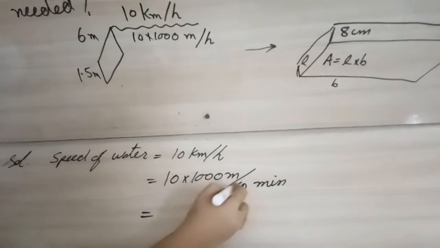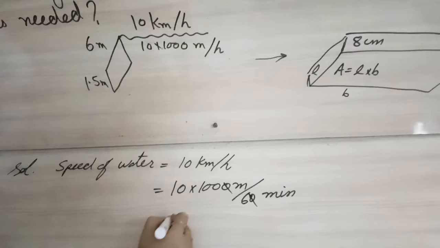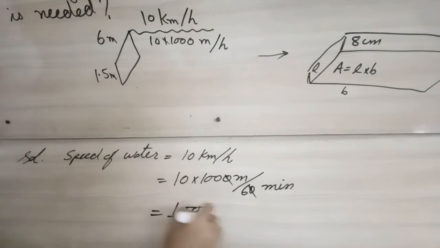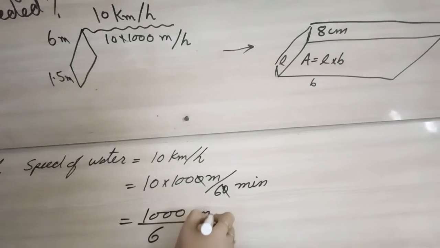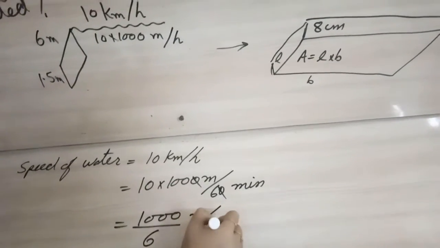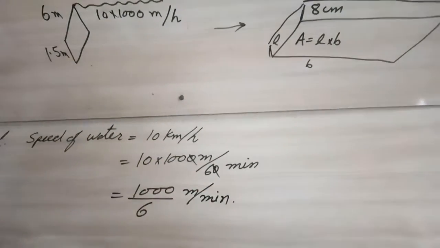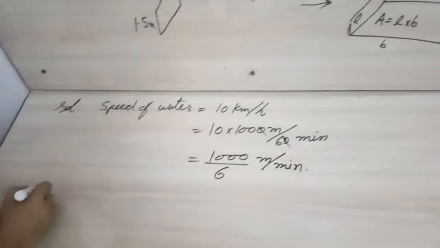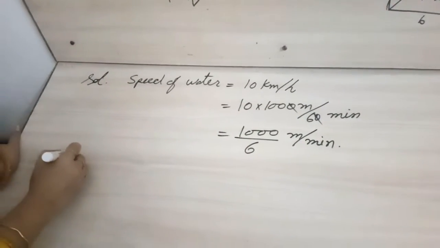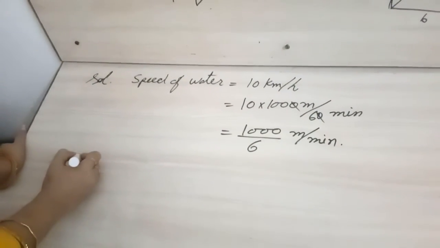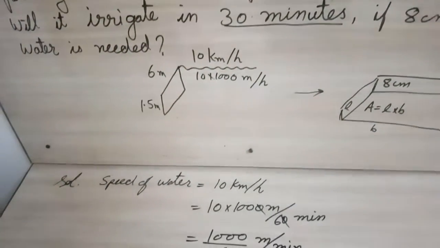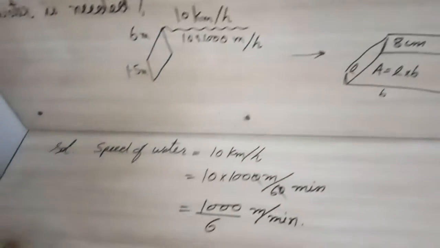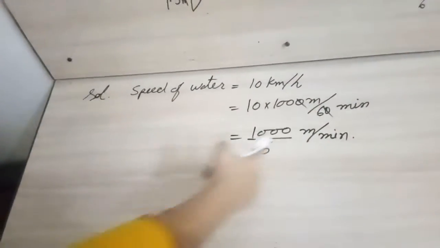So we can cancel, so 0 and 0 cancel, so it will become 1000 upon 6 meter per minute. Okay, so we will write here speed of water. How much area will it irrigate in 30 minutes? So we will write here it is per minute.